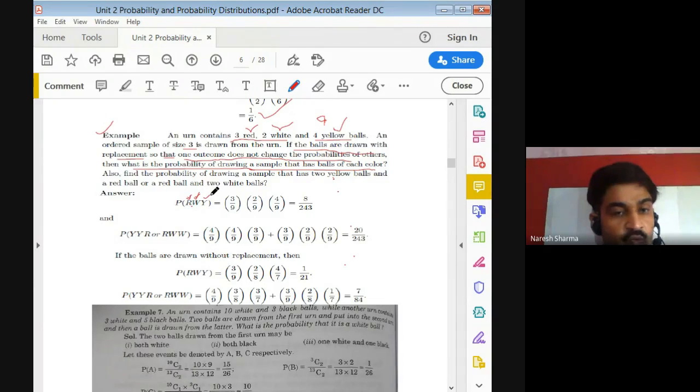And now you know that in case of intersection, by the multiplicative law, this can be written as the probability of first event, that is probability of R, similarly probability of W and probability of Y.